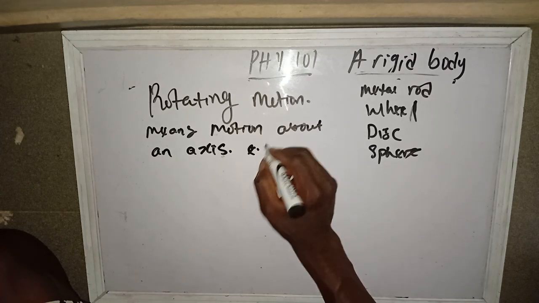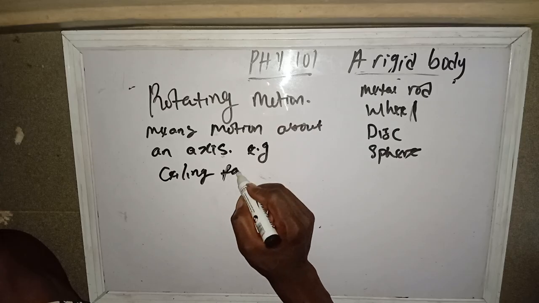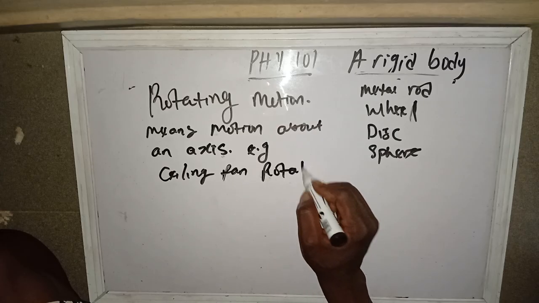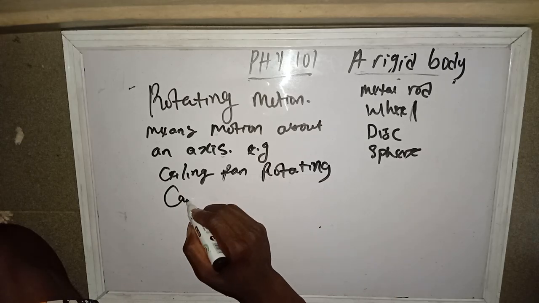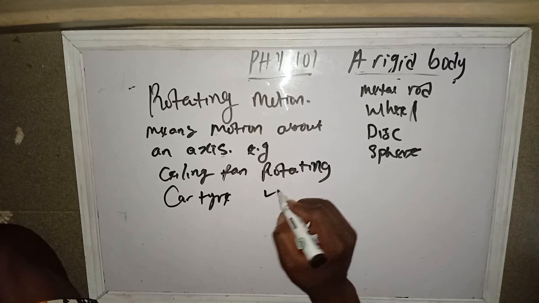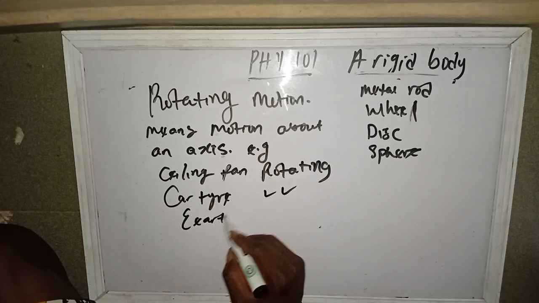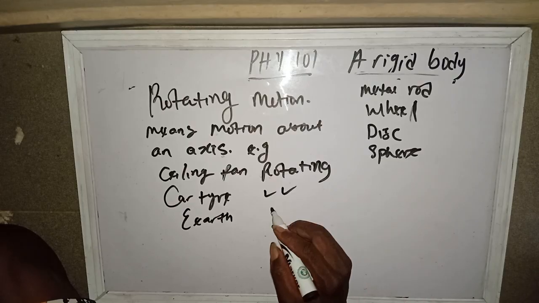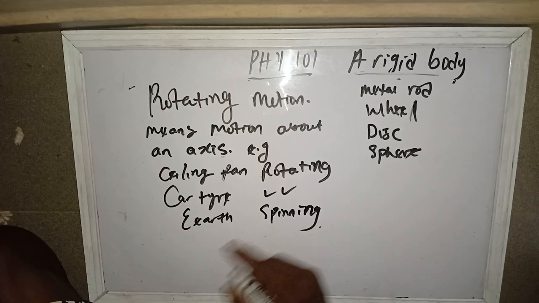Like for example, we have a ceiling fan that is rotating, and we also have a car tire rotating, and we also have the spinning of the earth, the rotation of the earth about its axis. So these are examples of rotating bodies.